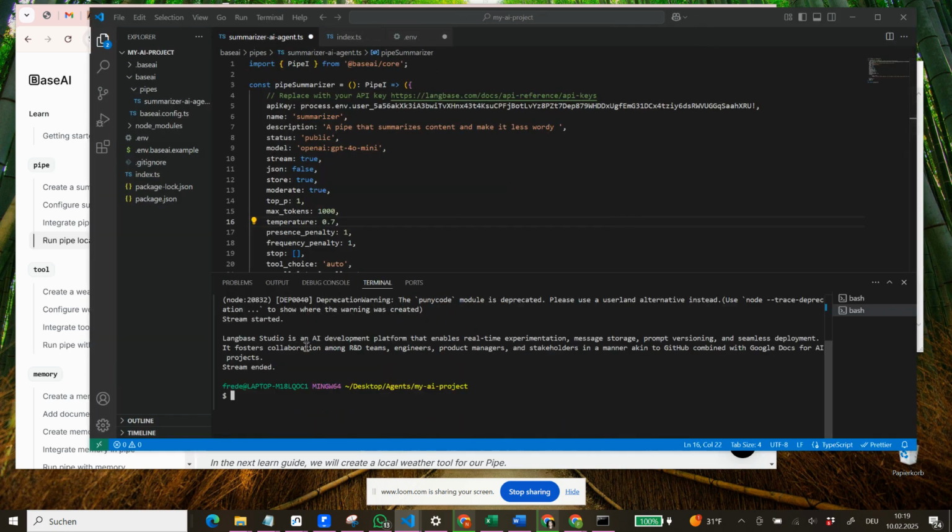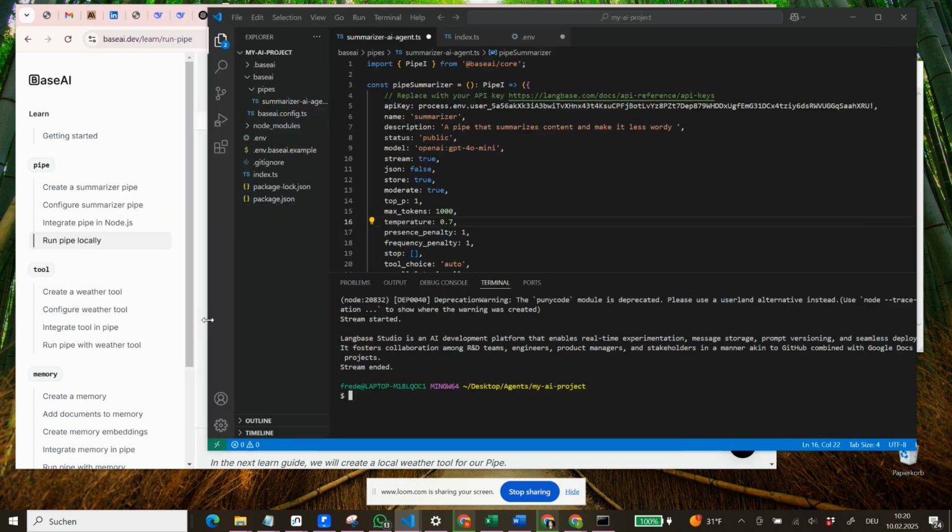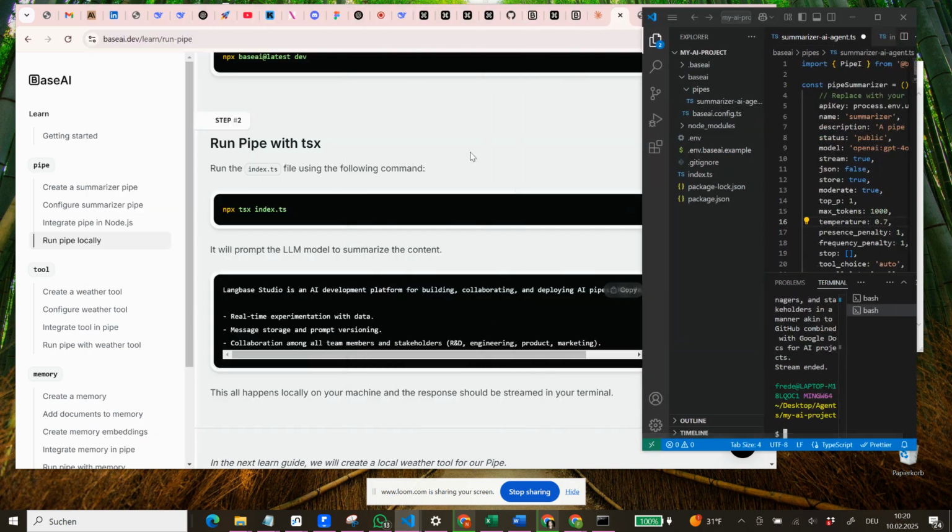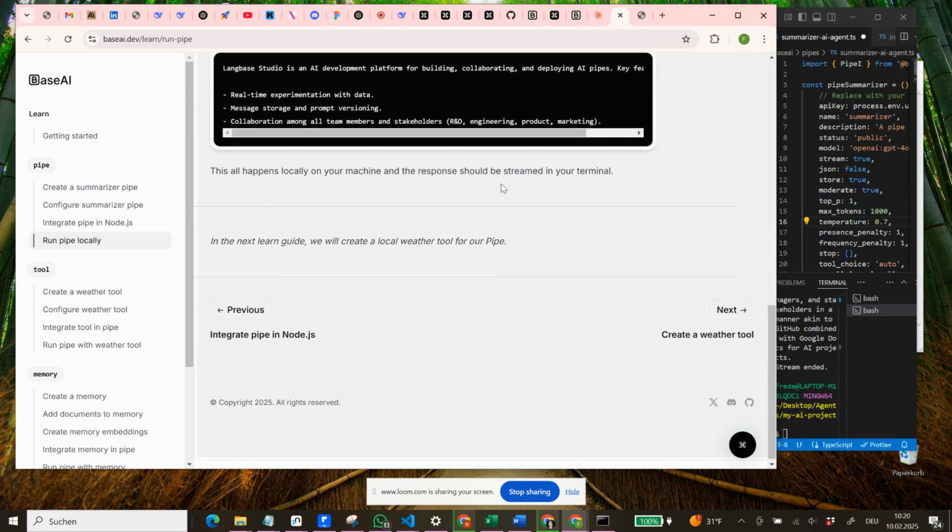It says Langbase Studio is an AI development platform that enables real-time experimentation, message storage, prompt versioning, and seamless deployment. It fosters collaboration among R&D teams, engineers, product managers, and stakeholders in a manner akin to GitHub combined with Google Docs for AI projects. We could say this is actually what it summarizes, and this kind of makes sense. Then let's go on. This all happens locally on your machine, and the response should be streamed in your terminal. Now, obviously, it's not yet an app or anything that we can easily use, but to be fair, we already created an AI agent.